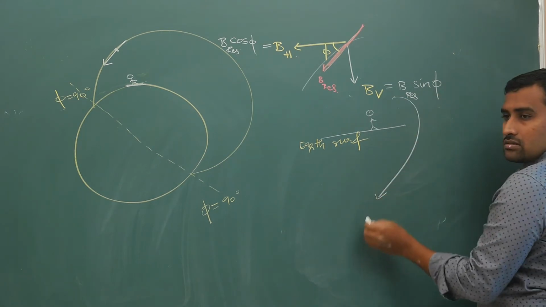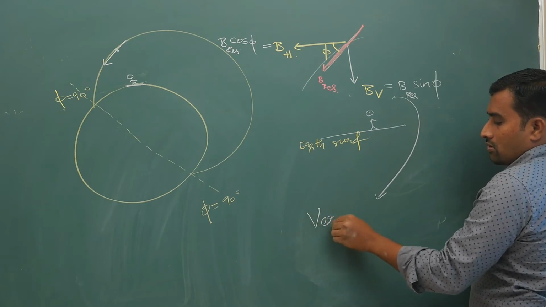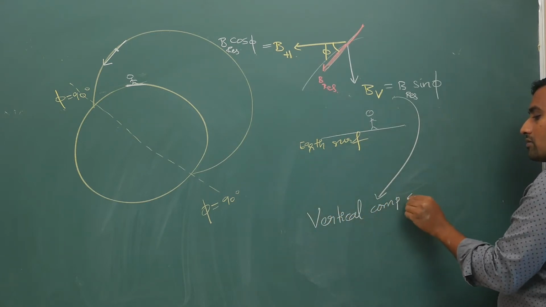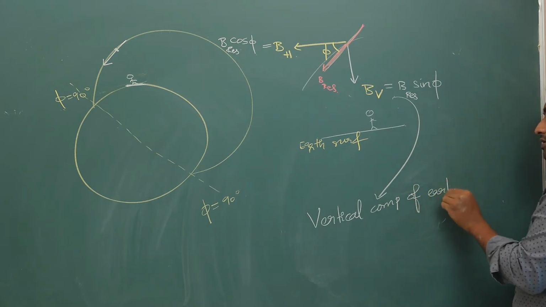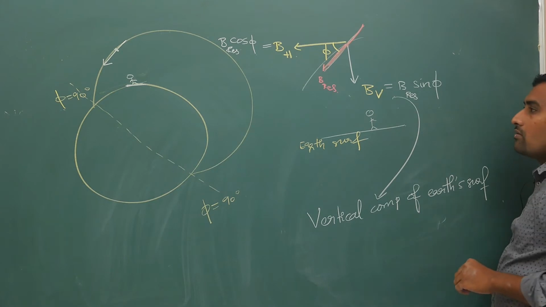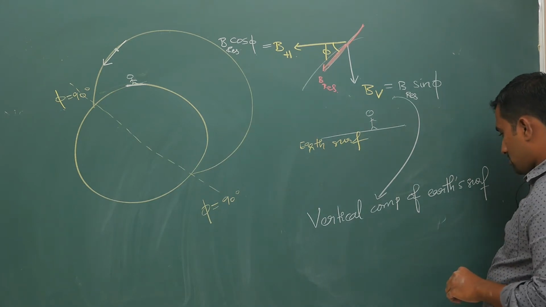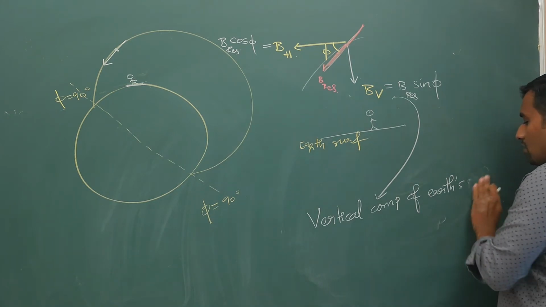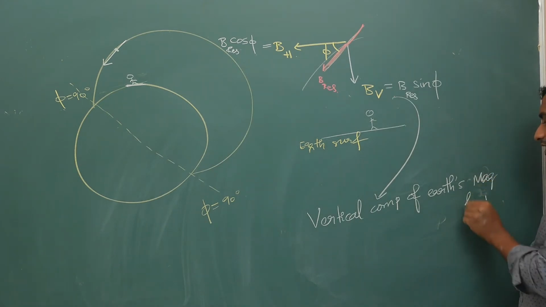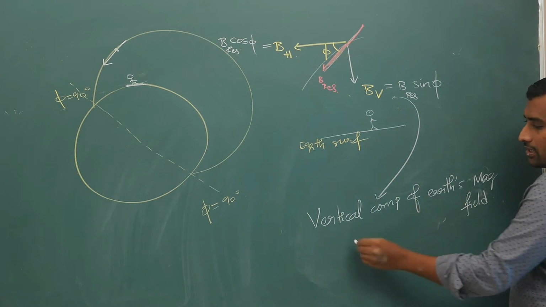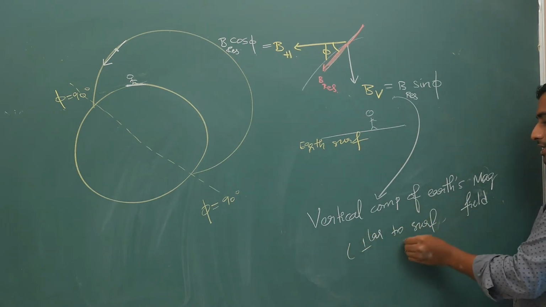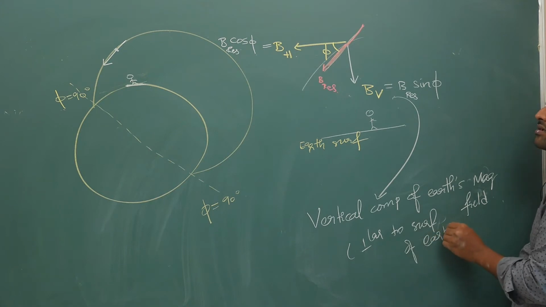BV is the vertical component of Earth's magnetic field, which is perpendicular to the surface of Earth.